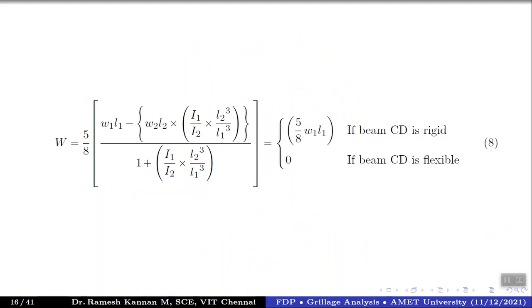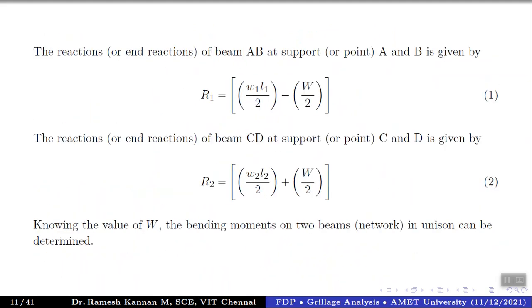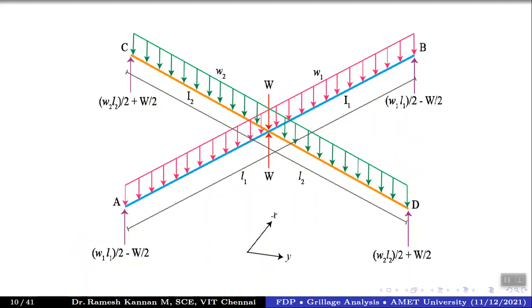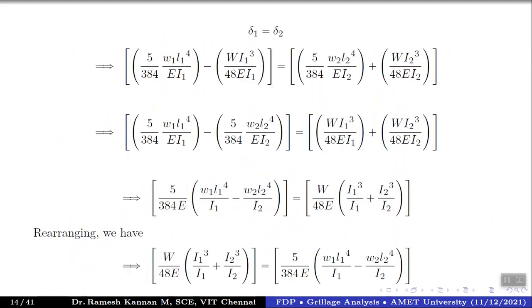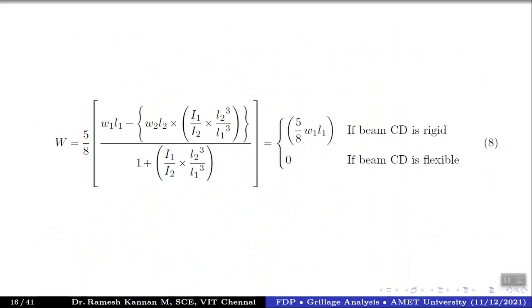If beam CD is rigid, which is the second beam, the one lying beneath AB, or at the point of AB, then this entire term will become zero. So I repeat, when beam CD is rigid, this term will become zero, and it will become only 5 by 8 W1 into L1. But if beam CD is flexible, and this is very important, in fact a very important analogy, if beam CD is flexible, this entire thing will become zero.